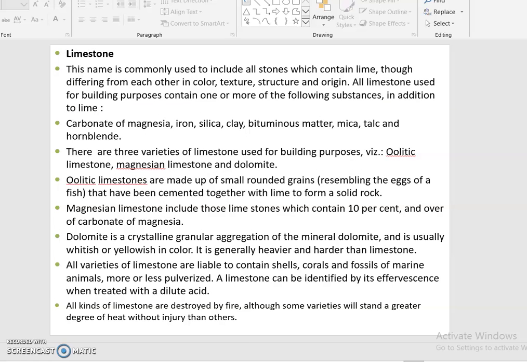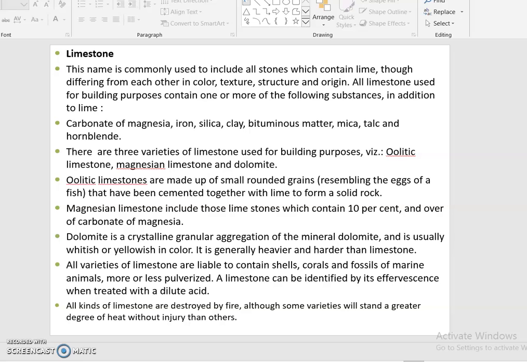So magnesium limestone includes those limestones which contain 10% and over of carbonate of magnesium. Dolomite is a crystalline granular aggregation of the mineral dolomite and is usually whitish or yellowish in color. It is generally heavier and harder than limestone. All varieties of limestone are liable to contain shells, corals, and fossils of marine animals, more or less pulverized.